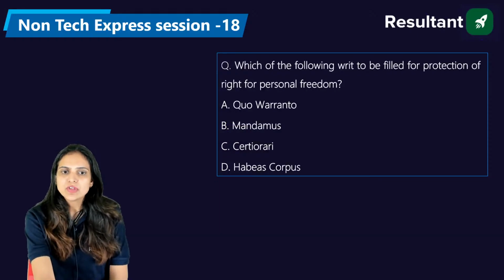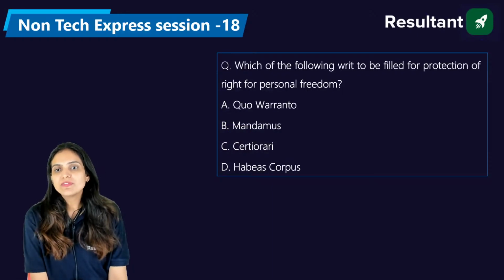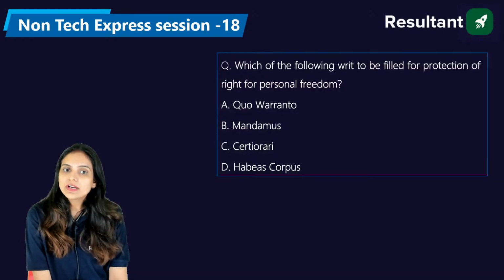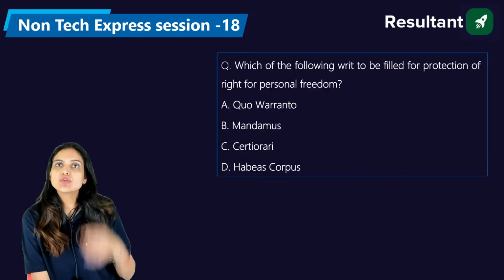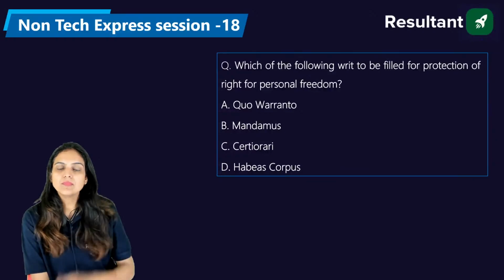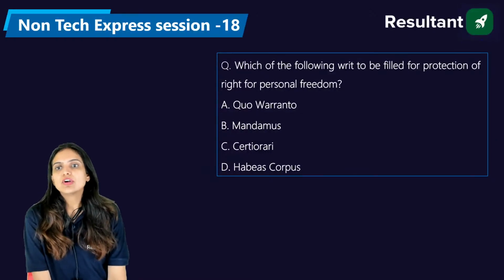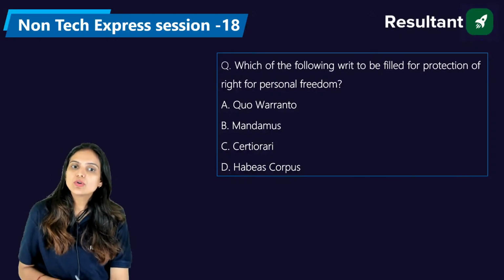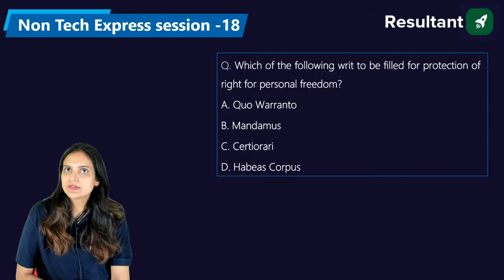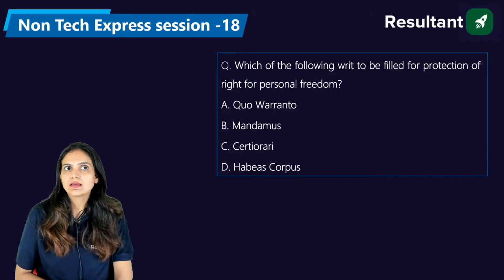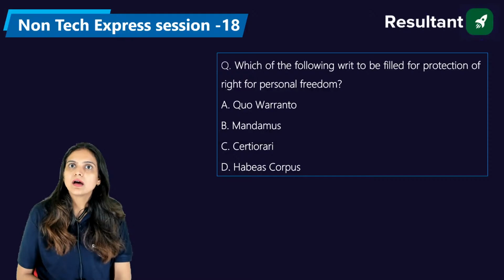Now, which of the following writs is to be filed for the protection of the right to personal freedom? Quo warranto, mandamus, certiorari, or habeas corpus. Please answer, everyone. Which of the following writs is to be filed for the protection of the right to personal liberty or personal freedom: quo warranto, mandamus, certiorari, or habeas corpus? Okay, Venkat saying it's mandamus. Venkat saying it's D.